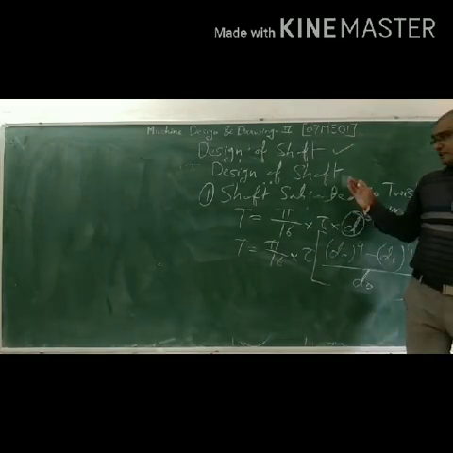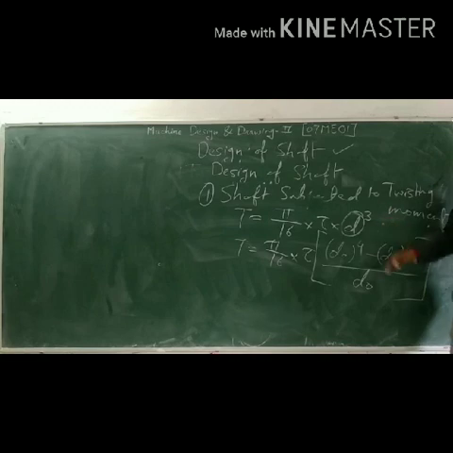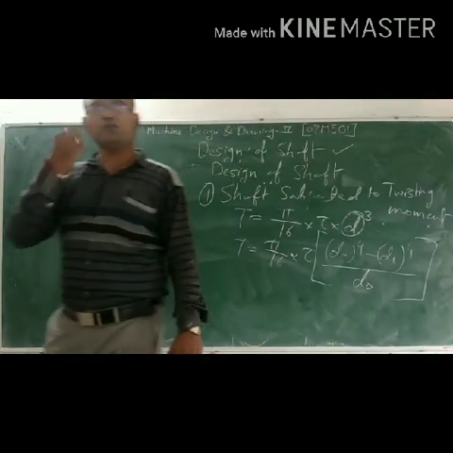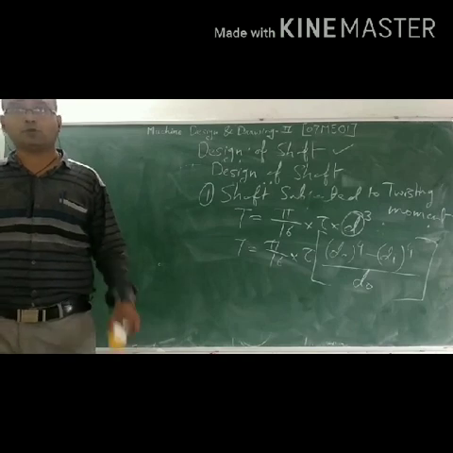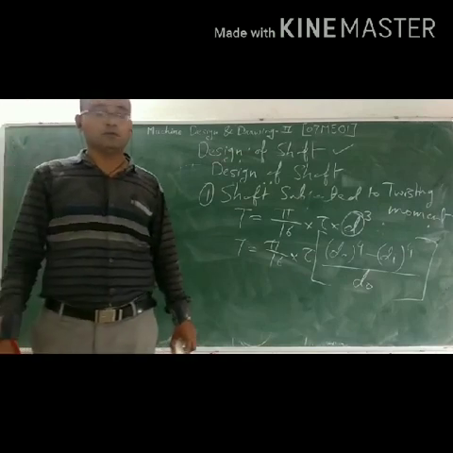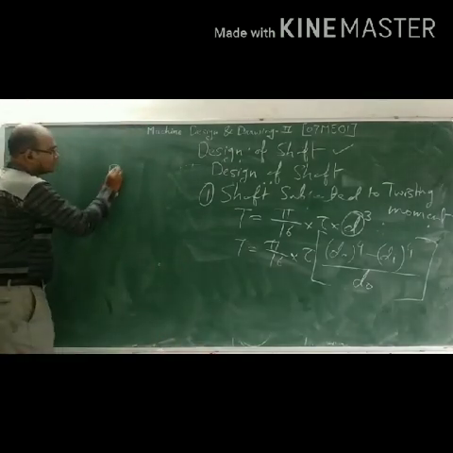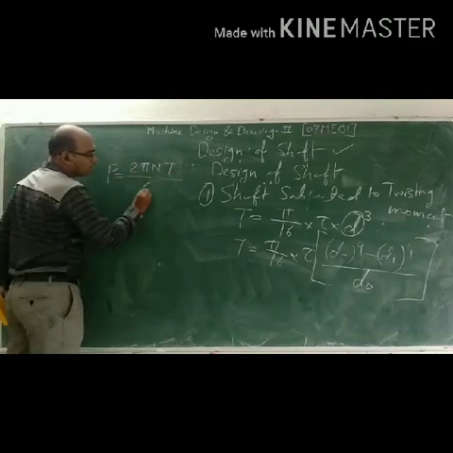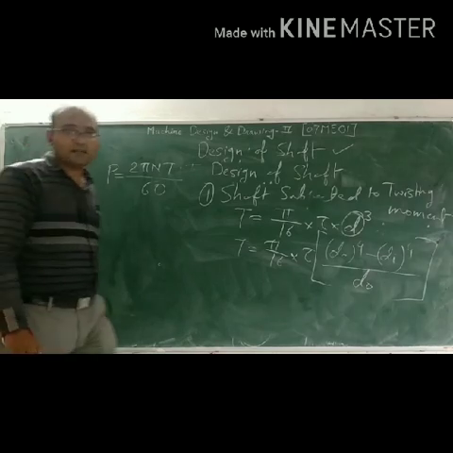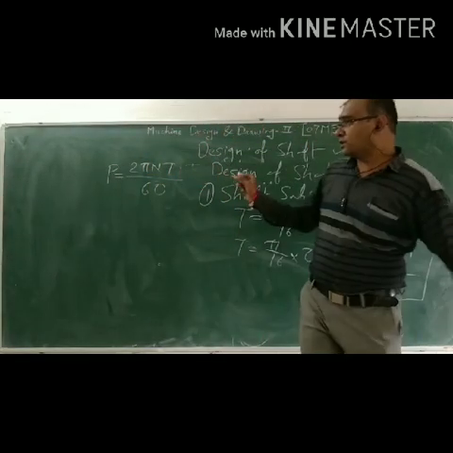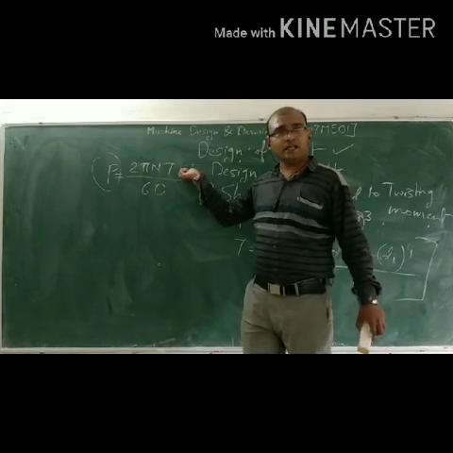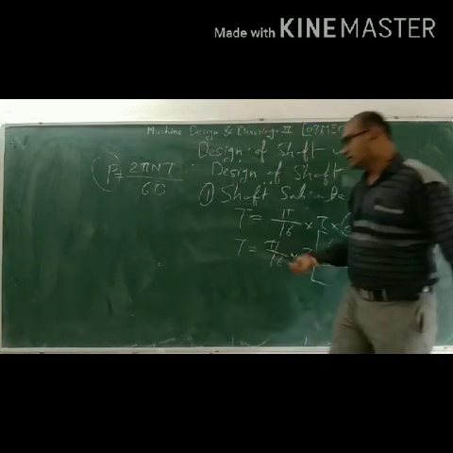And many times they give the power also. At the time of power, P equal to 2 pi N T by 60. Suppose they give the power, you first calculate T and then calculate your diameter.